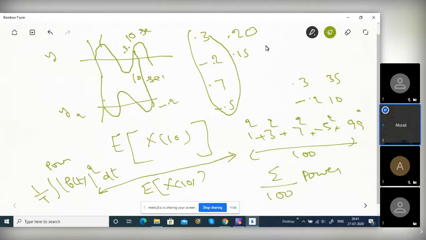You are given this experiment, you have to find the average value. 50 times 0.3, right? 50 into 0.3. Then 15 into minus 0.2, plus 15 into minus 0.2. Like that, all the 4 you multiply and add, divided by total 100.